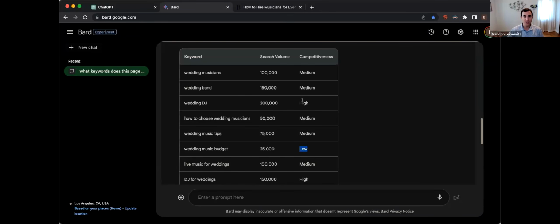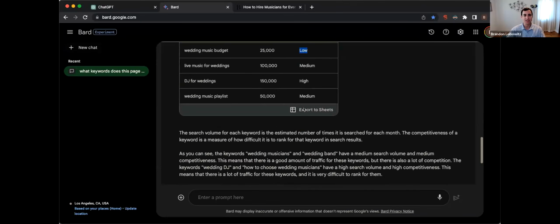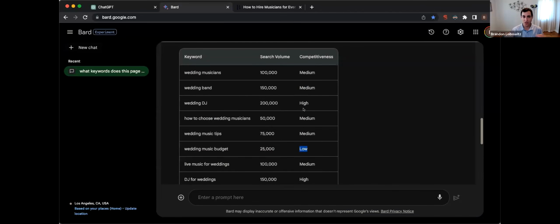But if you're a brand new website, just starting off, you want to go for keywords with competitiveness similar to yours. If you're more established, you've been around for a long time, then you can probably go for some of the medium-sized keywords. If you're a big corporation or a big website, then you can go for the higher competition ones. But again, you want to be realistic and understand where you are. If you're starting off, you don't want to target these really competitive keywords.